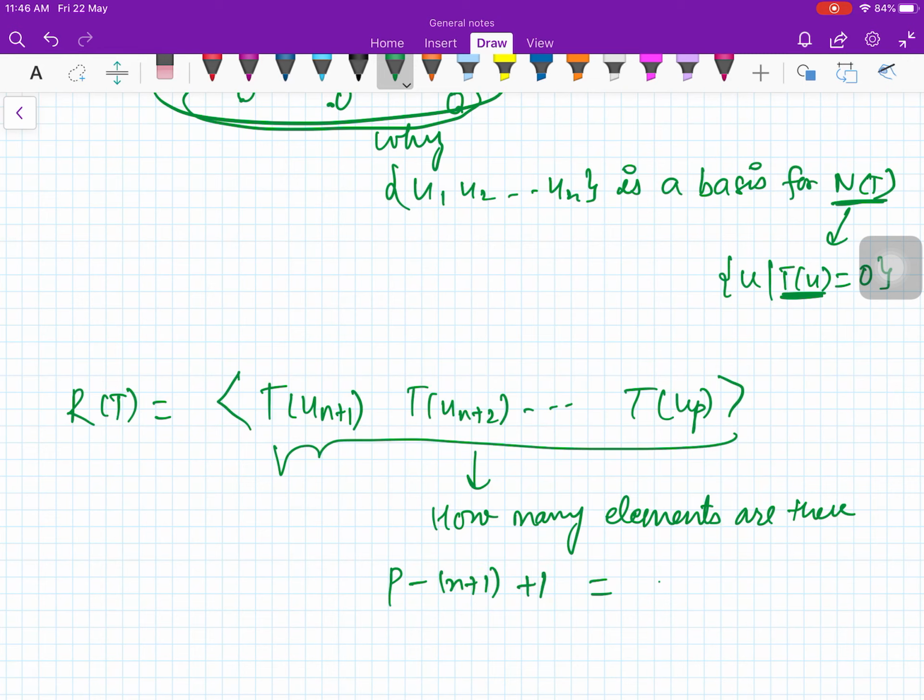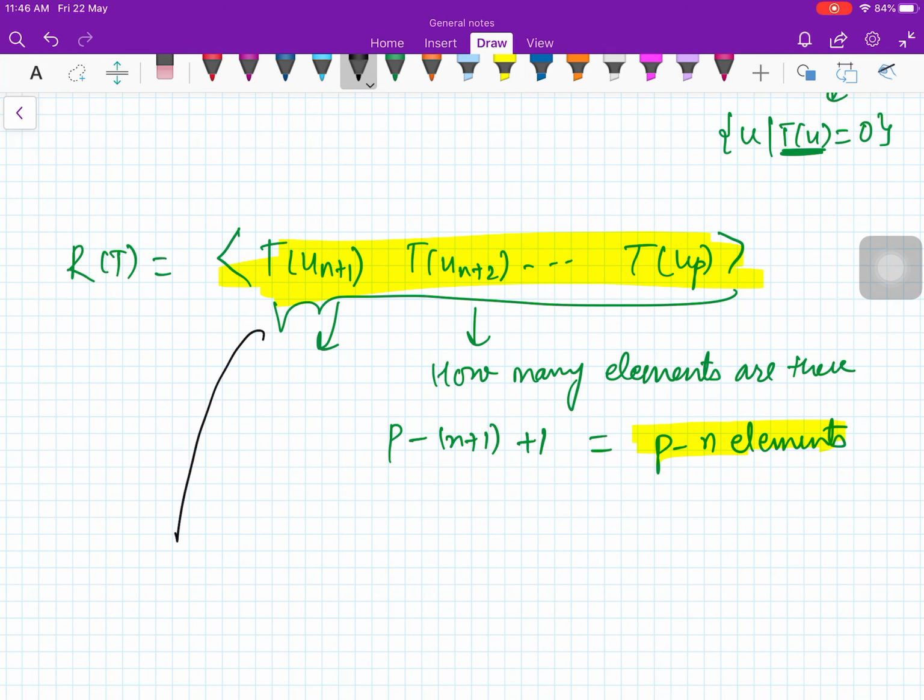Right, they are p minus n elements. In this set we have p minus n elements. In this set you have p minus n elements. Now if I prove that